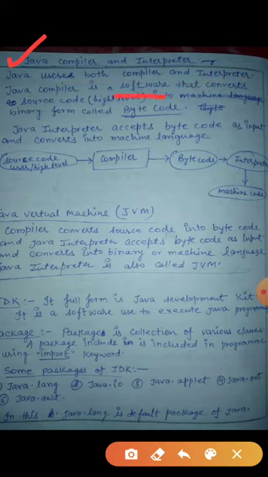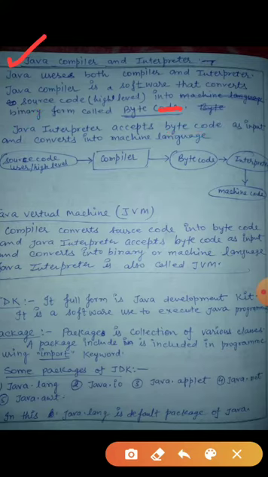The Java compiler is a software that converts source code. Means what? The program written by us. Okay, the program we write, that is called what? Source code. It converts source code into binary form called bytecode. So the compiler converts source code into bytecode, and then the Java interpreter accepts bytecode as input and converts it into machine language. This is the working of the compiler and interpreter.